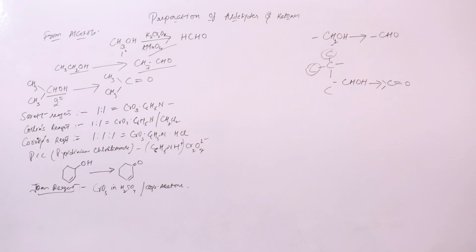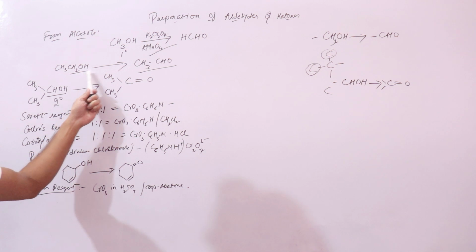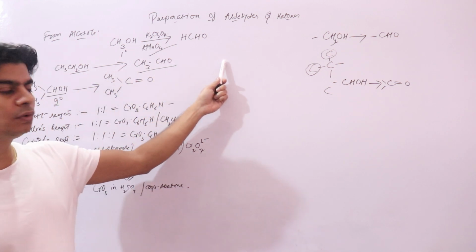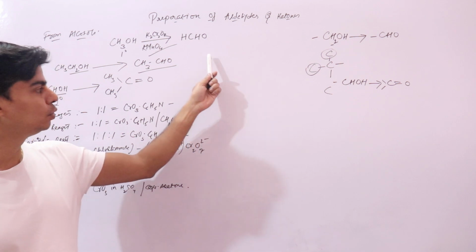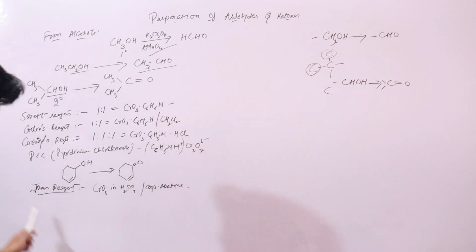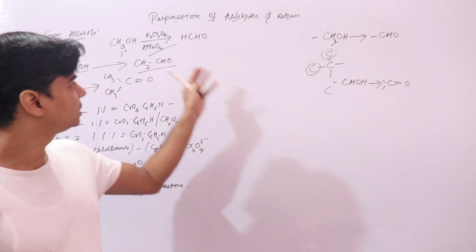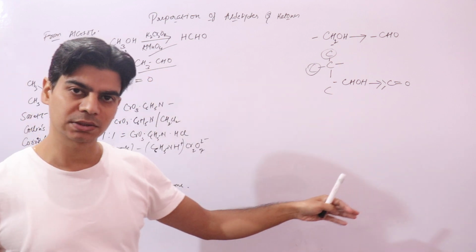And Jones reagent also oxidizes your 1 degree alcohol to aldehydes. It will not continue oxidizing it to carboxylic acid, but if you take Jones reagent in excess, then it will oxidize your aldehydes to carboxylic acids.